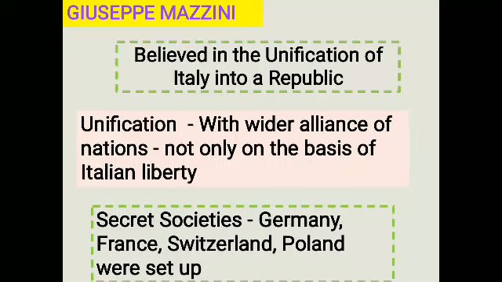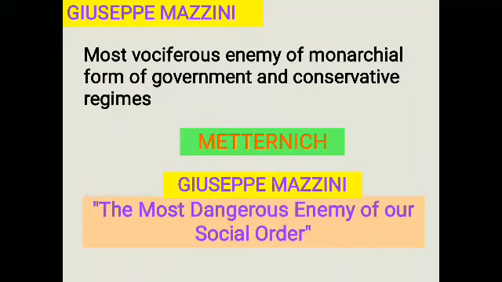Mazzini's relentless opposition to monarchy and his vision of democratic republics frightened the conservatives. He was considered a vociferous enemy of the monarchical form of government and conservative regimes.